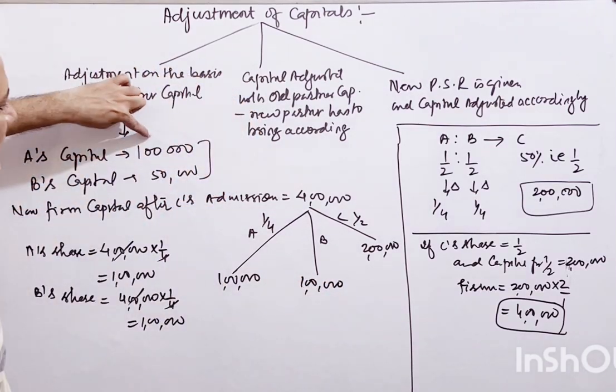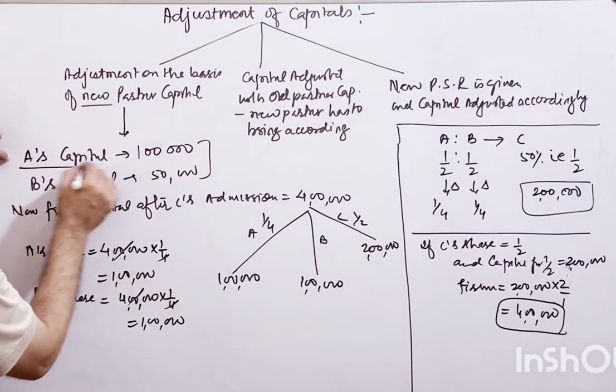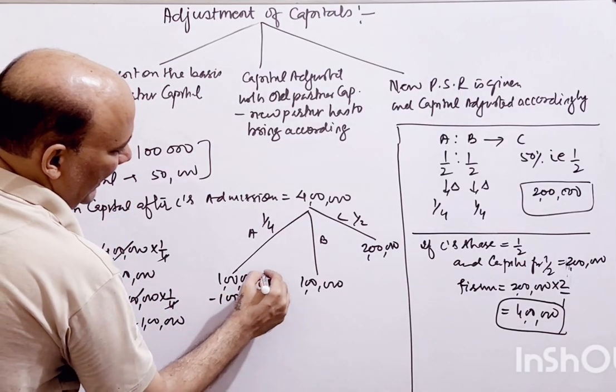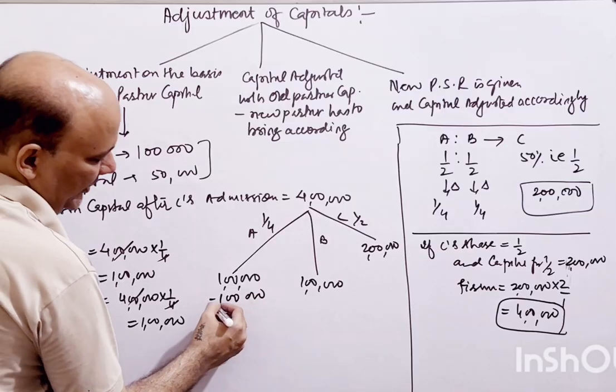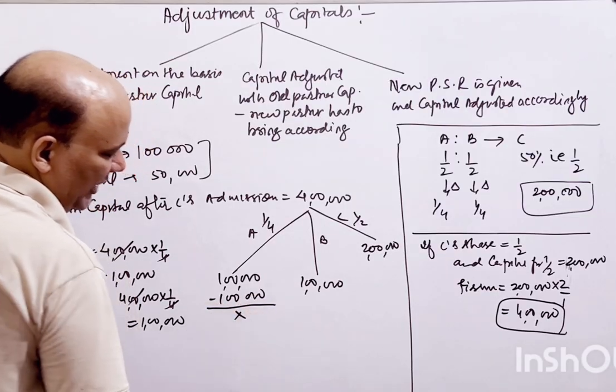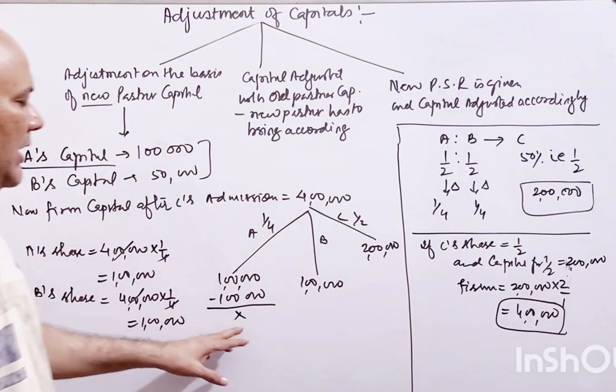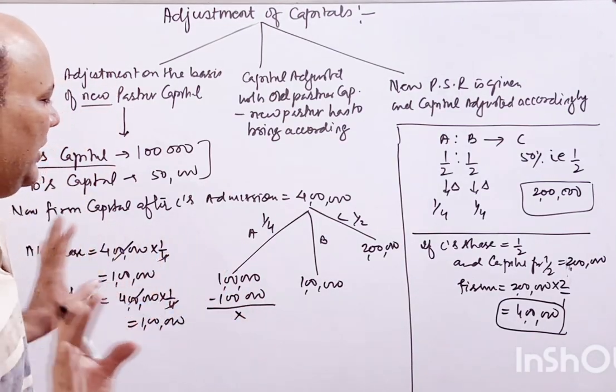A has previously invested 1 lakh rupees. So 1 lakh he has to invest. He has already invested, so no change is there. So no transaction will be there in his account. उसके account में कोई transaction नहीं होगा.